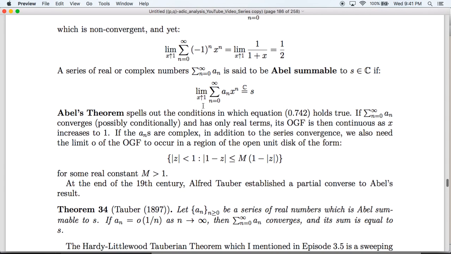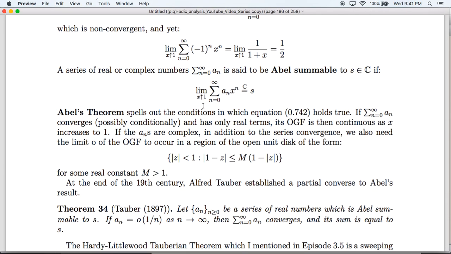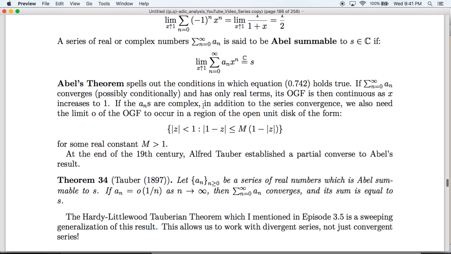So Abel's theorem tells us when we can obtain an infinite sum by considering the limit of a generating function. At the end of the 19th century, Alfred Tauber established a partial converse to Abel's result. Abel says that if our series is summable, then its ordinary generating function will converge to the sum.